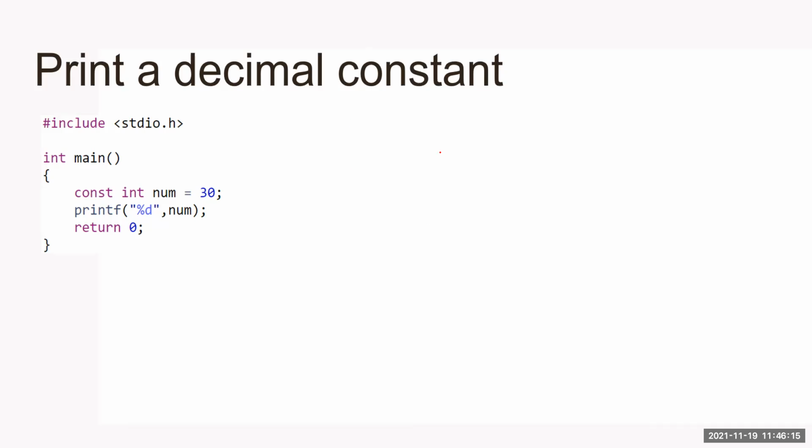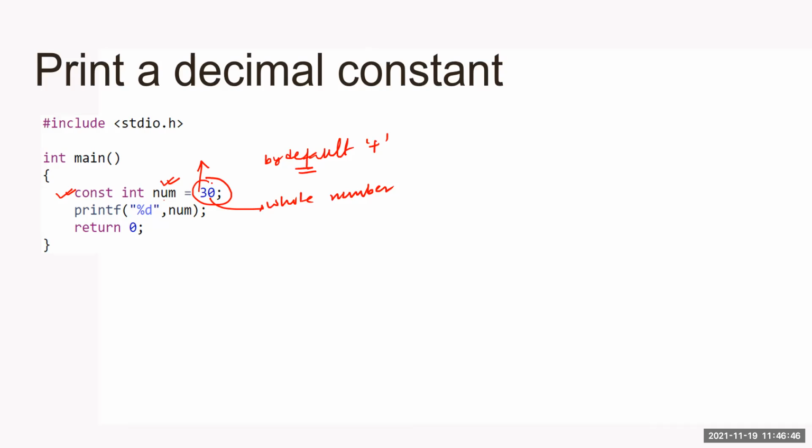Print and decimal constant. Here you can see, I make this num variable as constant with the const keyword, and I have assigned the value 30. See, I follow the rules. What are the rules? It can be positive and negative. So no sign has been taken, so by default, it is positive. 30 is a whole number.